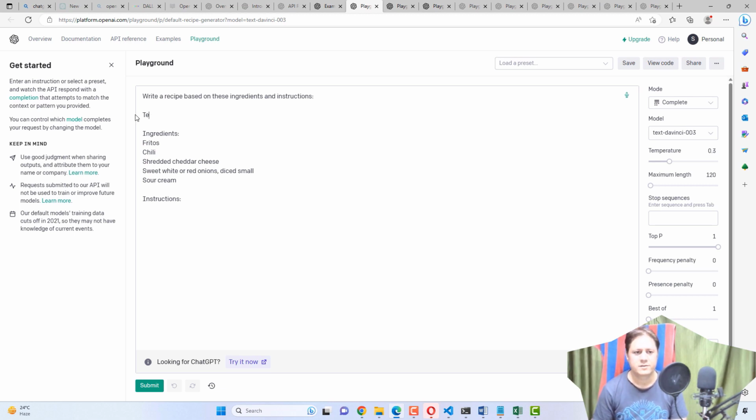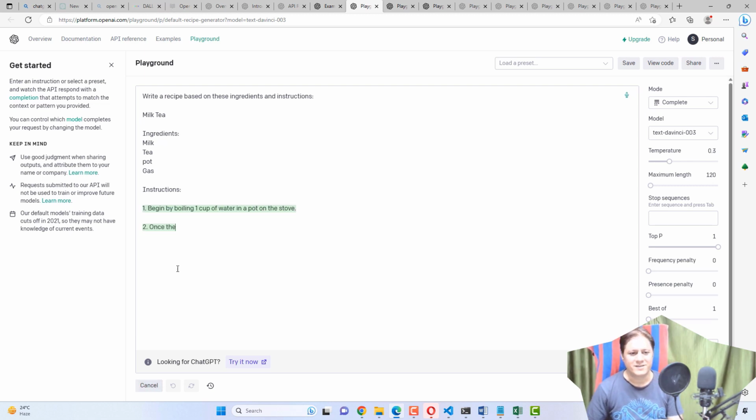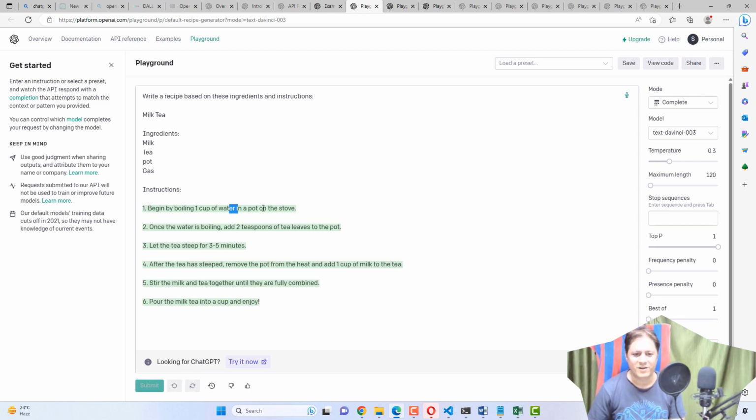tea, milk tea. Okay, and if I say milk, I have milk, I have tea, I have a pot, I have gas, whatever. Let's see what it replies. It is saying begin by boiling 1 cup of water in a pot on the stove. Water is boiling, add 2 teaspoons of tea. And then let the tea steep for 3 to 5 minutes.